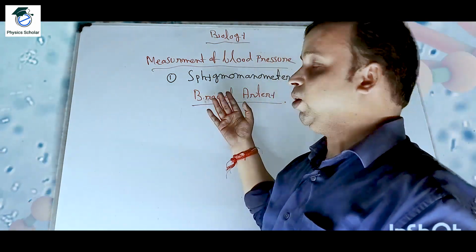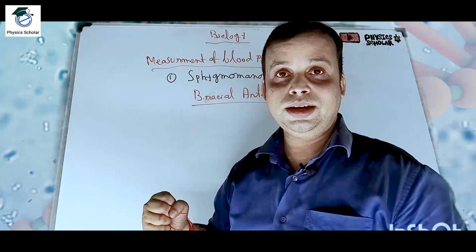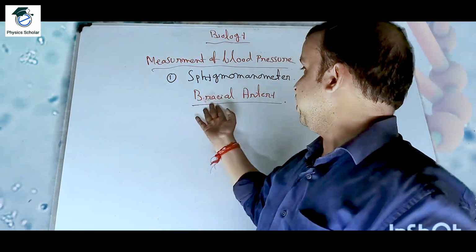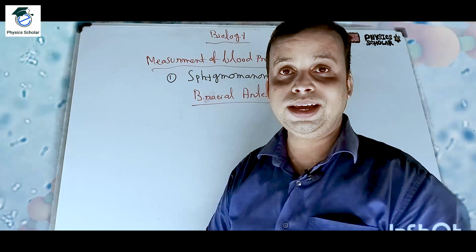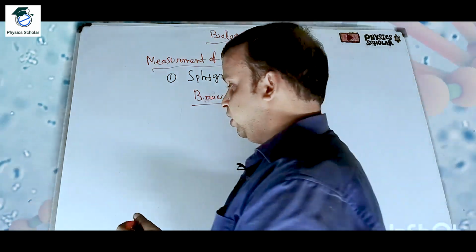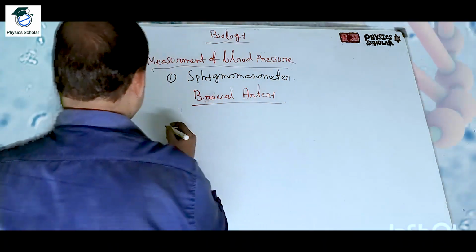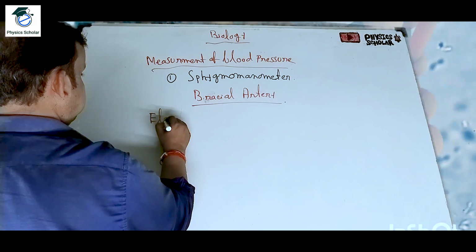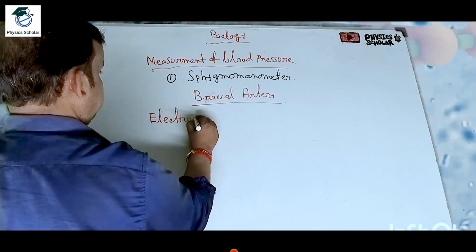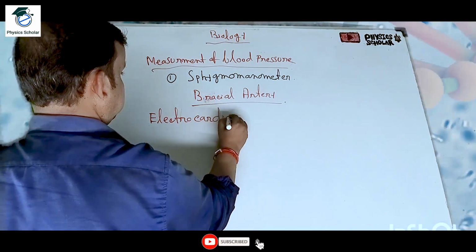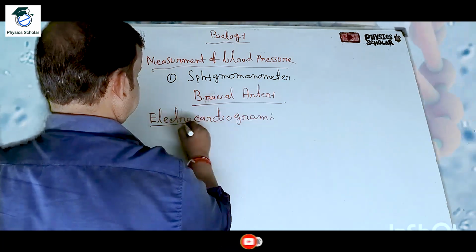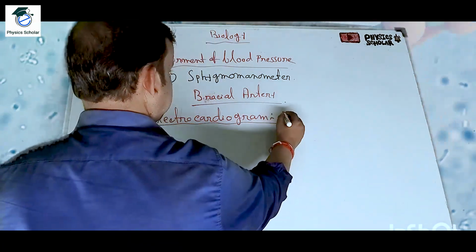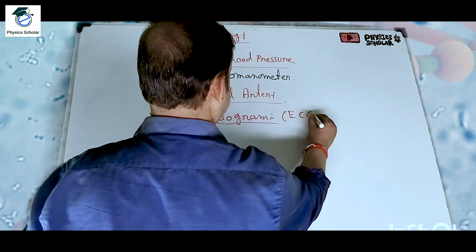So which artery is used to measure the blood pressure? The brachial artery of our hand. Clear? And the instrument is known as the sphygmomanometer. Now let us start with the electrocardiogram, ECG.